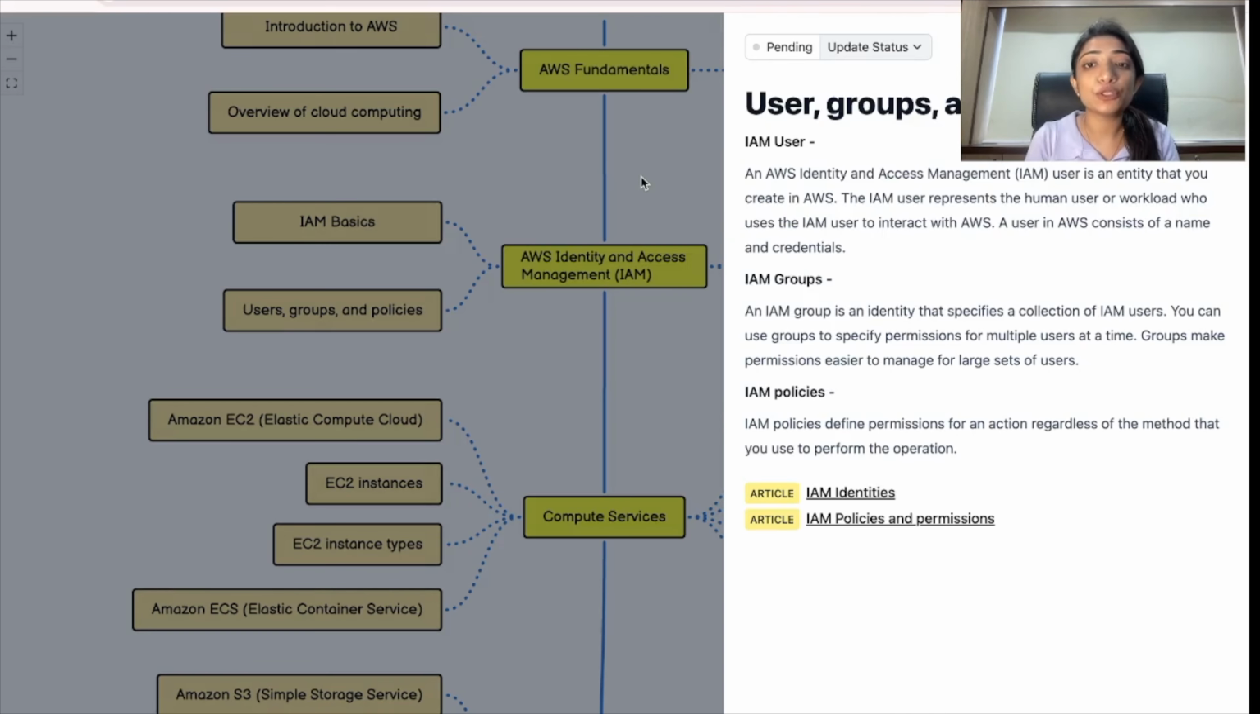Into IAM you will see different users, groups, and policies. So IAM user is an entity that you create in AWS. It represents the human user or workload who uses the IAM user to interact with AWS, right? A user in AWS consists of a name and a credential. What is IAM group? A bunch of IAM users forms an IAM group. You can use groups to specify permissions for multiple users at one time. What are IAM policies? So IAM policies define permissions for an action regardless of the method that you use to perform the operations. If you want to dive deep into IAM users, groups and policies, here are a few links that you can visit.